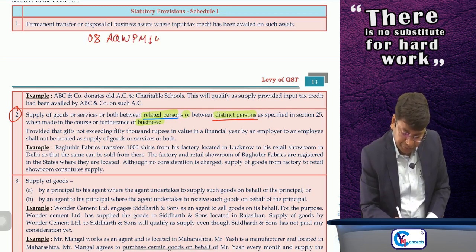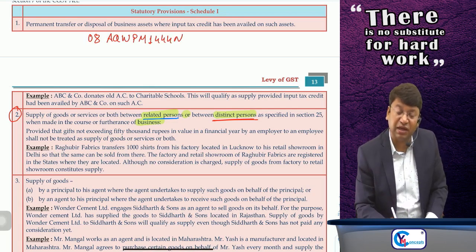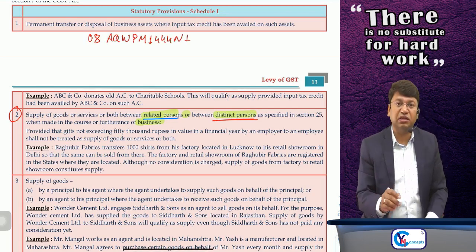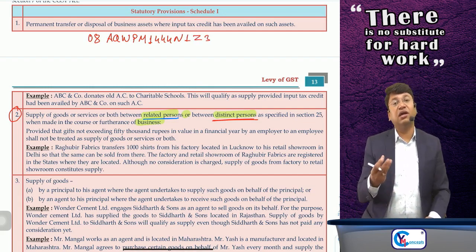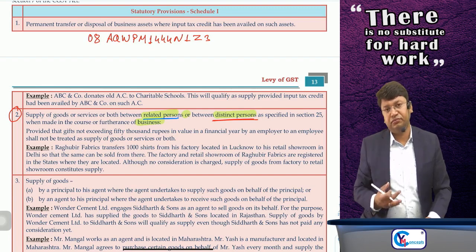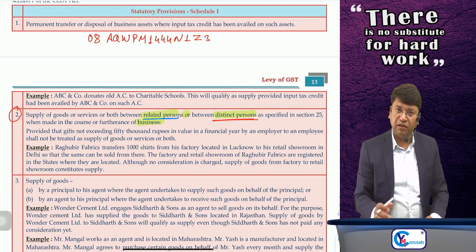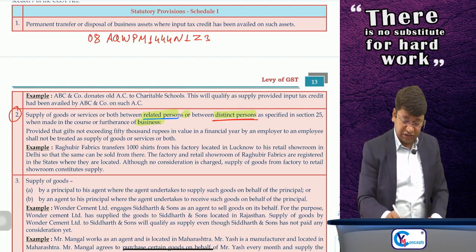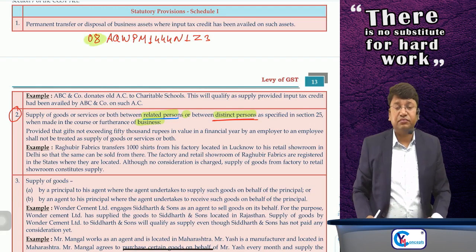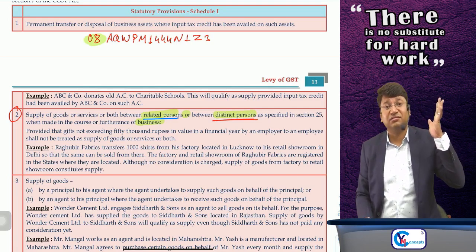AQWPM 1444N. Then the next 3 digits, sir, are the branch number, and the last 2 digits are checksum digits. With software, they issue the numbers. Okay, sir, suppose I am registered in Rajasthan, this is my registration number, and I have 10 more branches in Rajasthan.